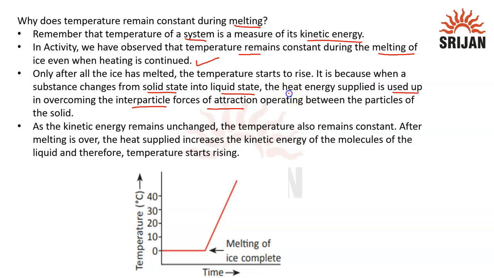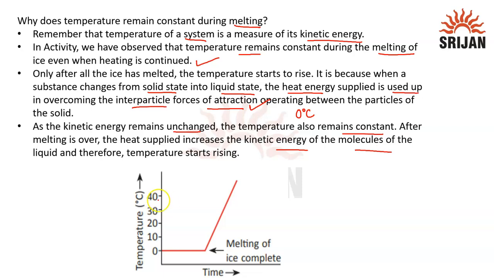Whatever heat we are supplying after reaching 0 degrees Celsius, the melting point, is all used up to overcome the forces of attraction between the particles, so it does not show up as a temperature change. As the kinetic energy remains unchanged, the temperature also remains constant. After melting is over, the heat supplied increases the kinetic energy of the molecules and the temperature starts rising.